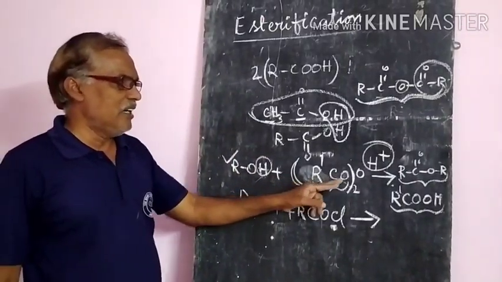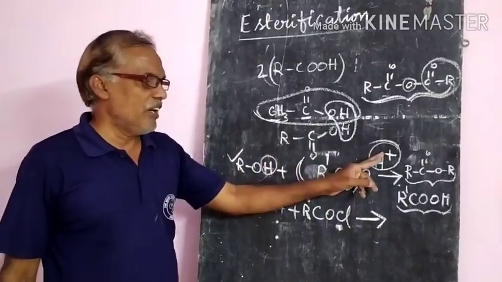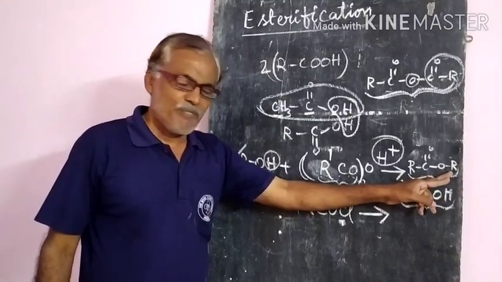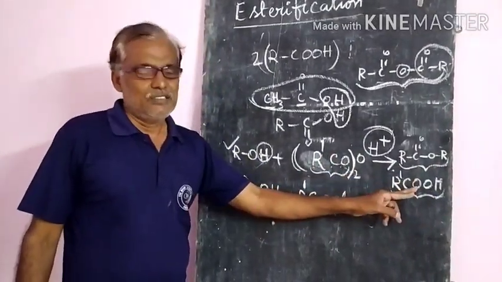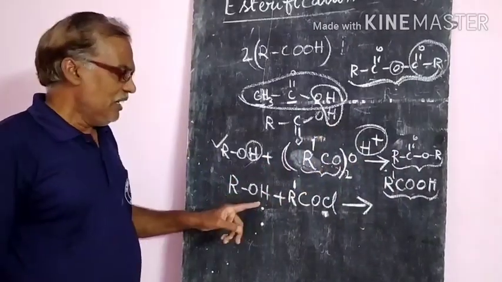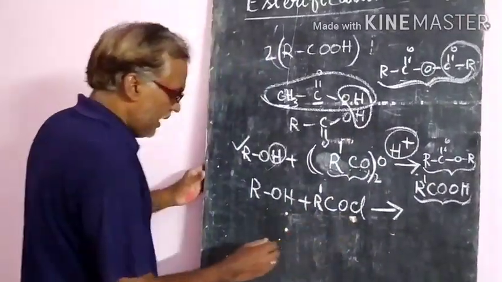Acid anhydride on treatment with alcohol, then what will you get? One molecule of ester and another molecule of the same acid you will get. So this is the more important, second one. And the third one, acid chloride.